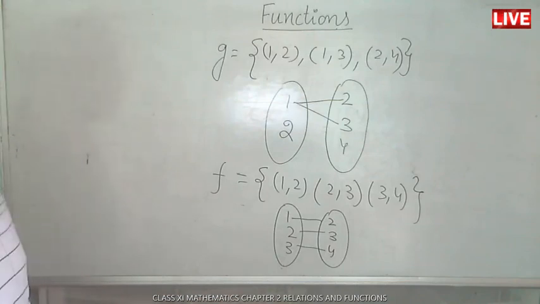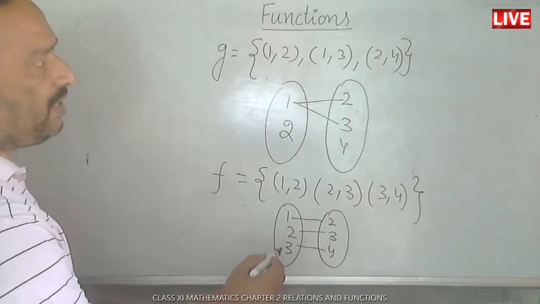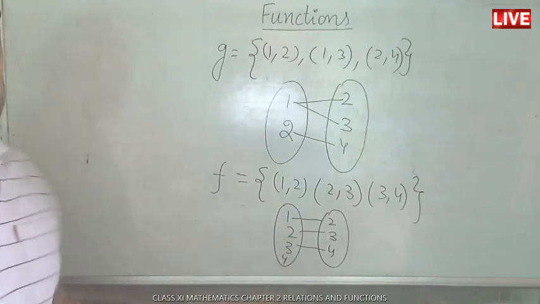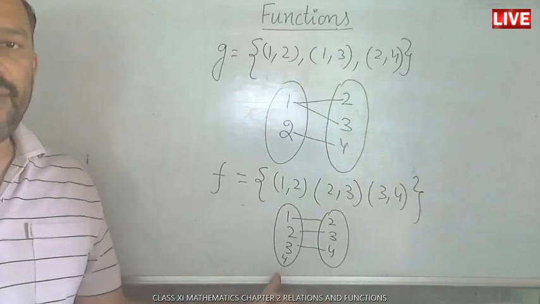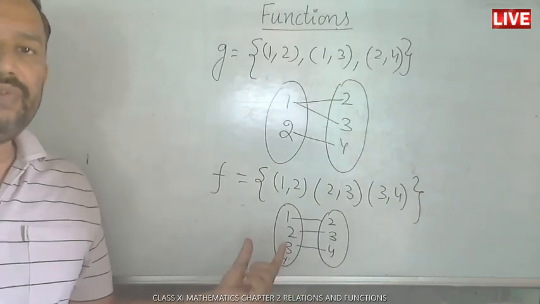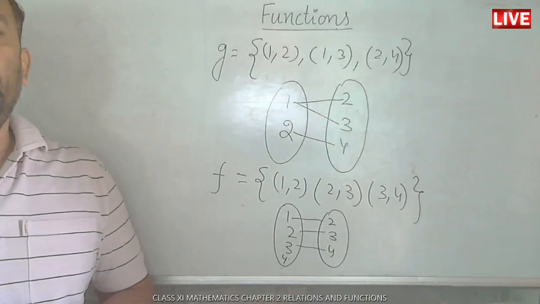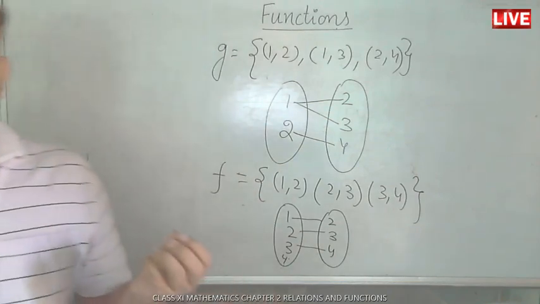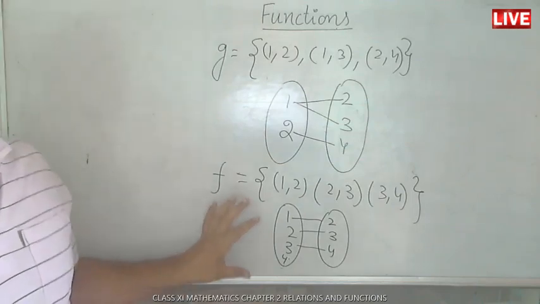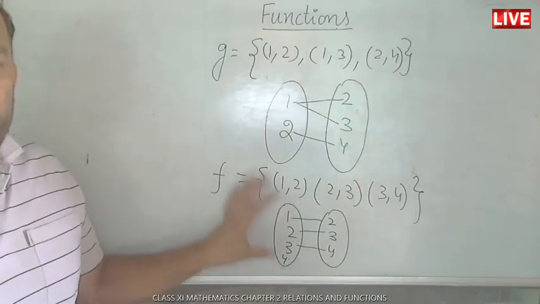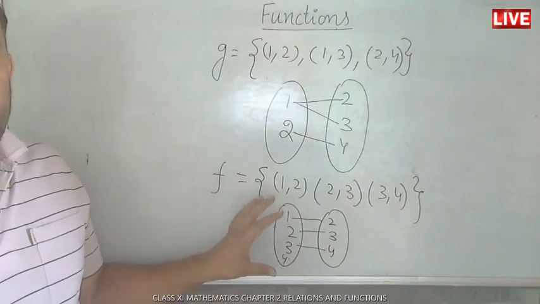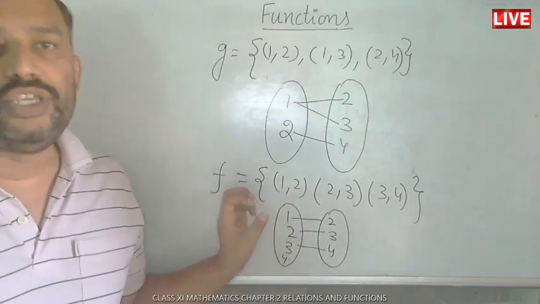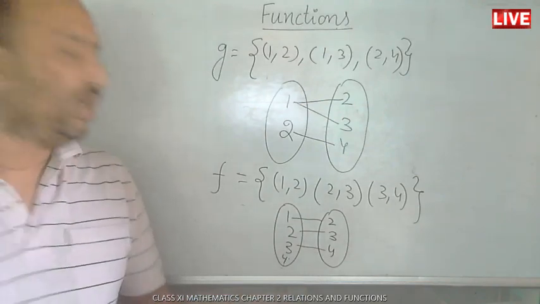For example, if there is an element 4 in the domain and there is no image of this element 4, in that case this will not be a function. This will be a relation only, because the definition is for each and every element of the domain. It means every element of the domain must have at least one, or you can say a unique, image in its range.